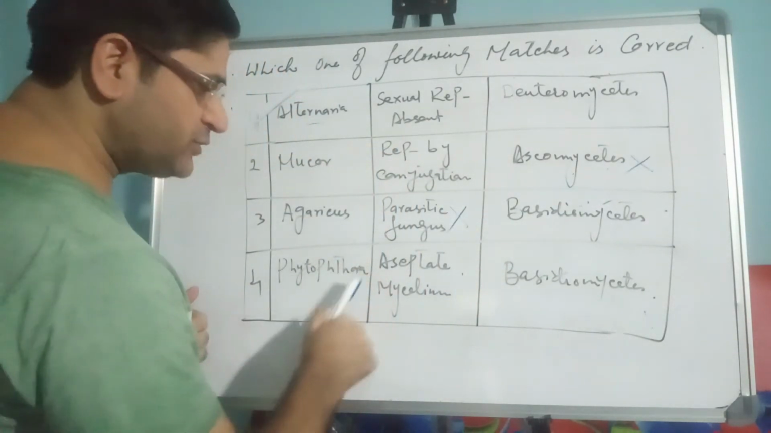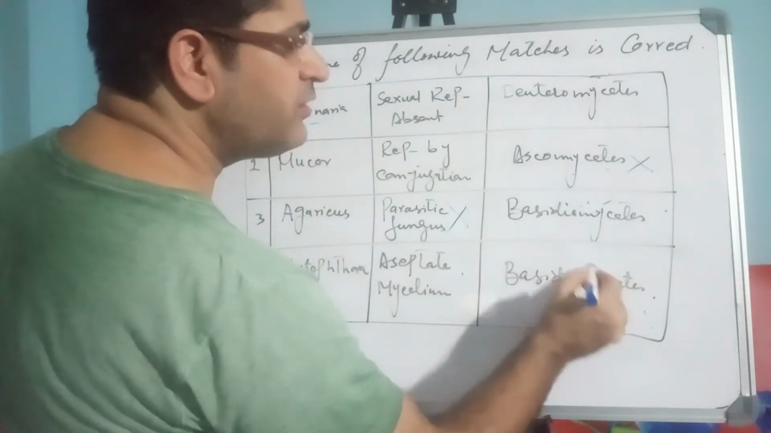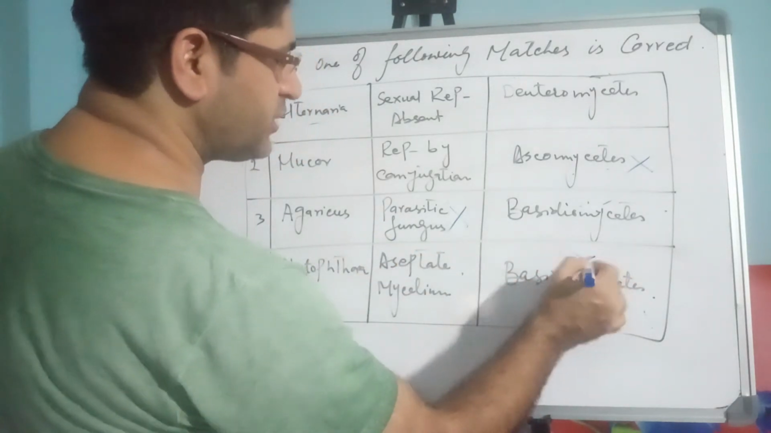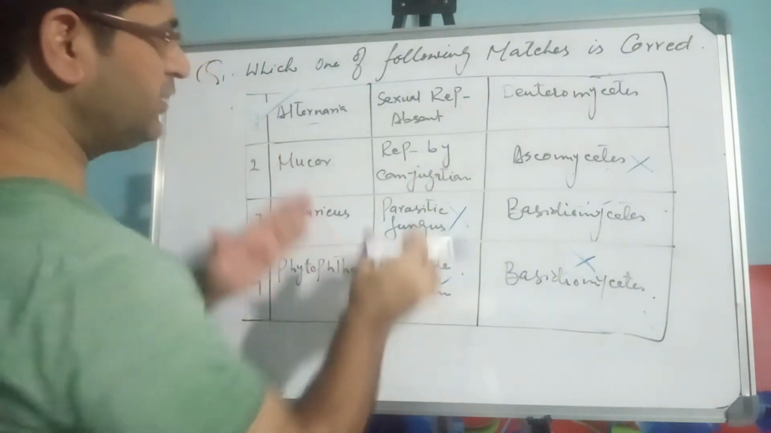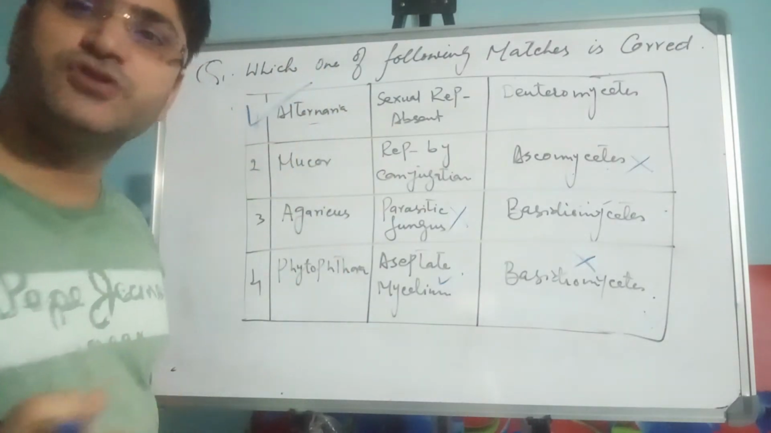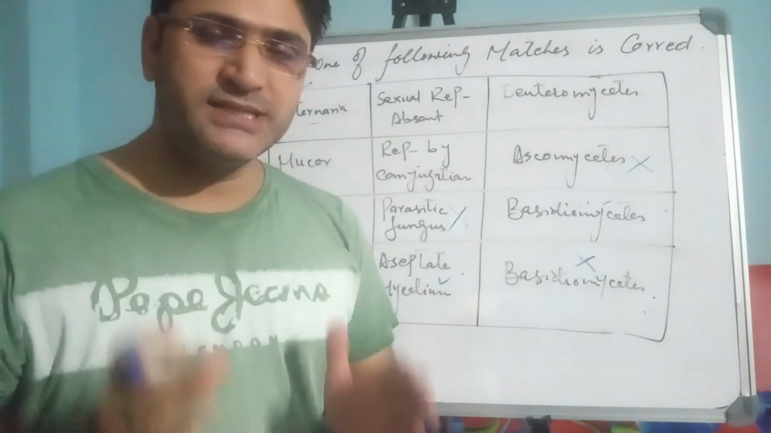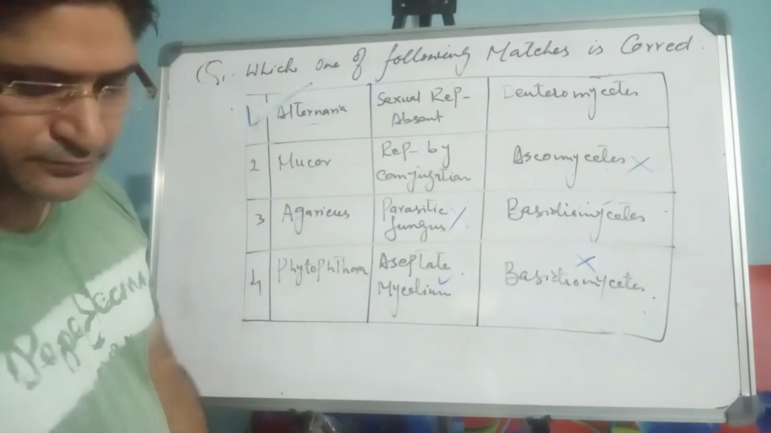Phytophthora comes under the category of the oomycetes, but it is showing here basidiomycetes, so it is not correct. Aseptate mycelium is correct. So in that manner, option 1 will be the right answer of this question. I hope this answered your question. Fine. So let me move to the next question.